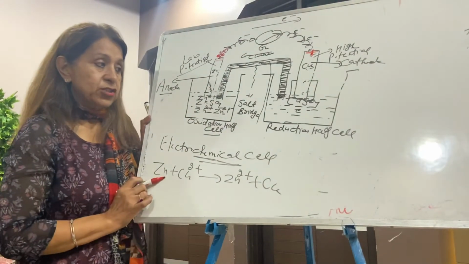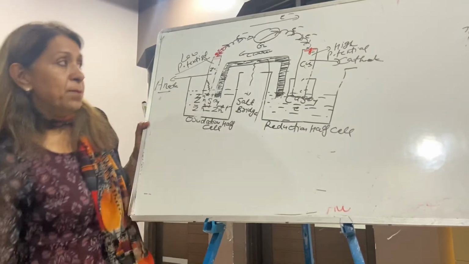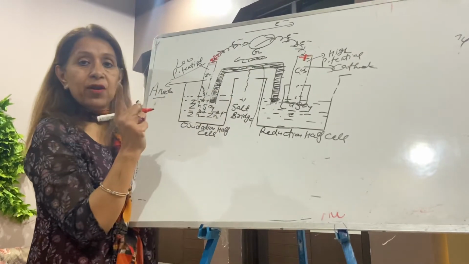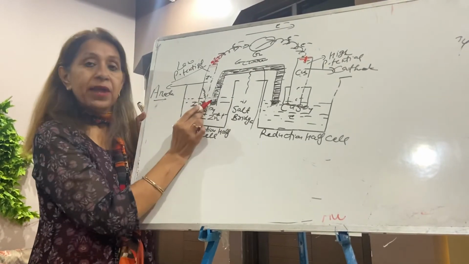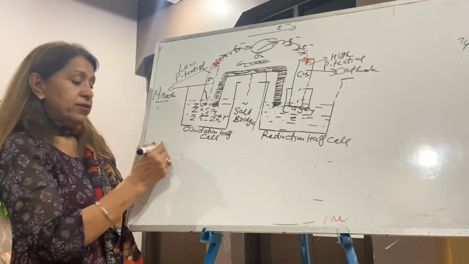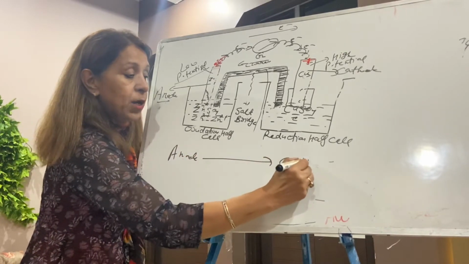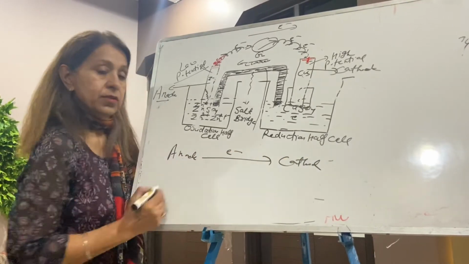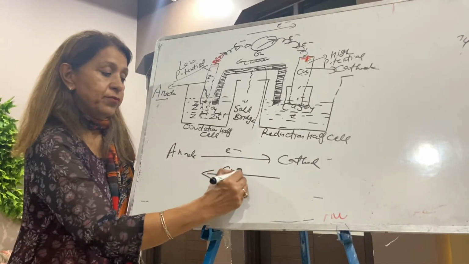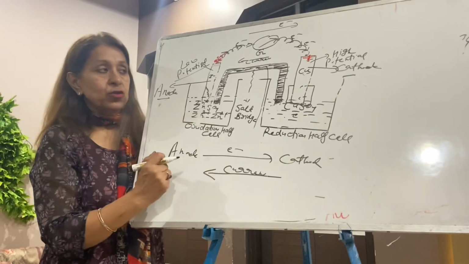This is the complete reaction going on, and the half reactions we have done. Very important again: remember, electrons always flow from anode to cathode, and current always flows from cathode to anode.